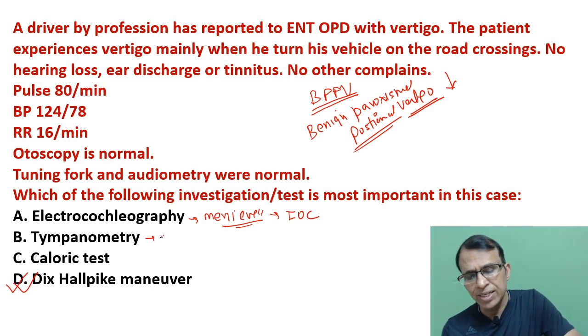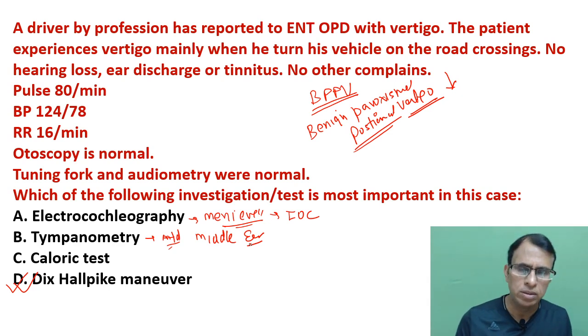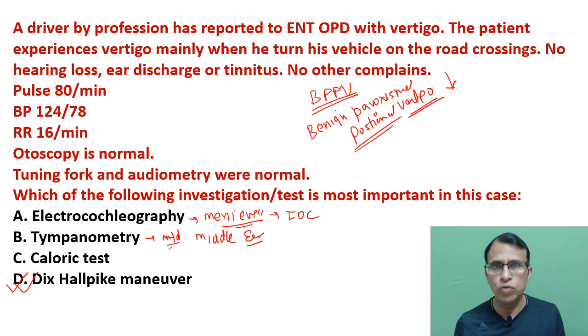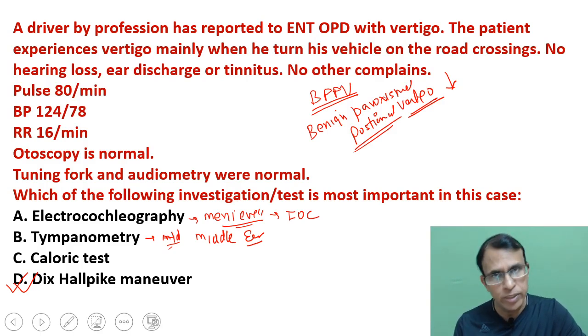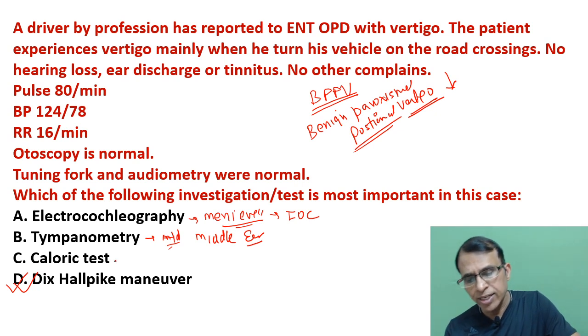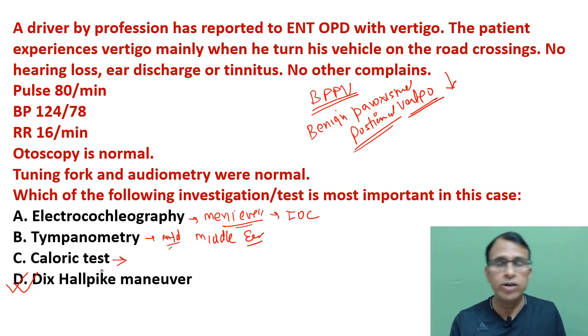Tympanometry is done for middle ear disease. And in middle ear disease, vertigo is a very uncommon thing. Hearing loss and discharge and pain are the main things. Hearing loss, discharge, pain. No vertigo actually. And this patient has only vertigo, so it cannot be a middle ear disease. It has to be inner ear disease. Caloric test can be done in this patient because caloric test also checks the vestibule.